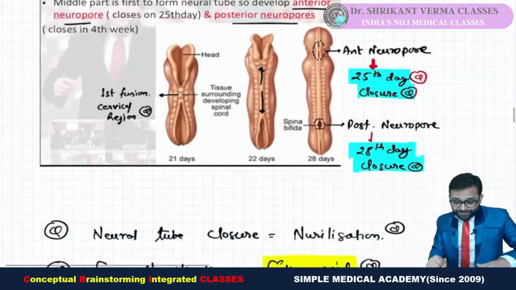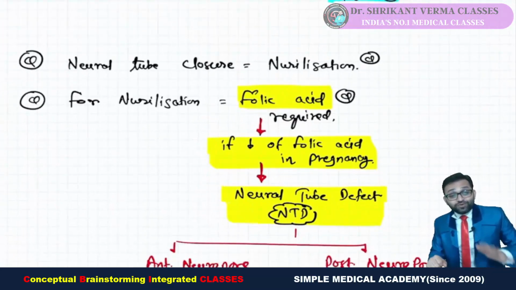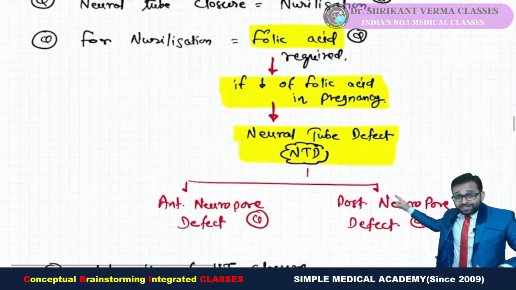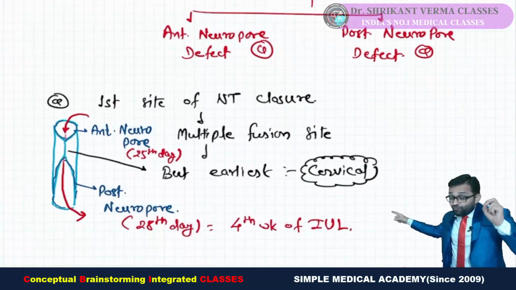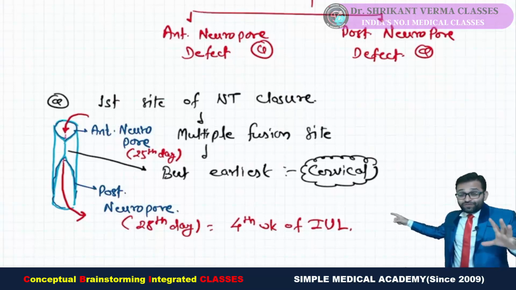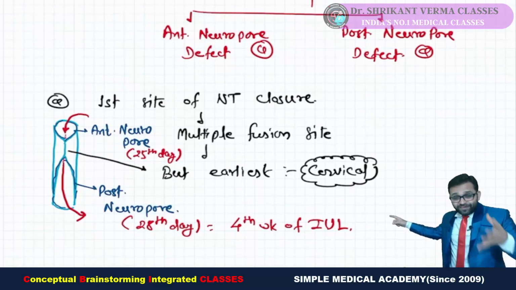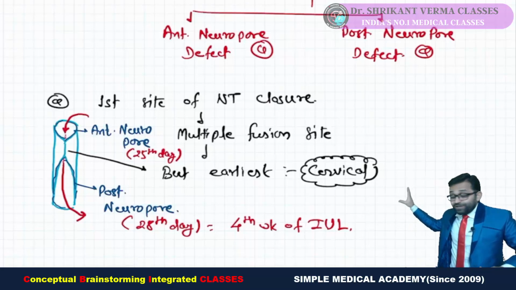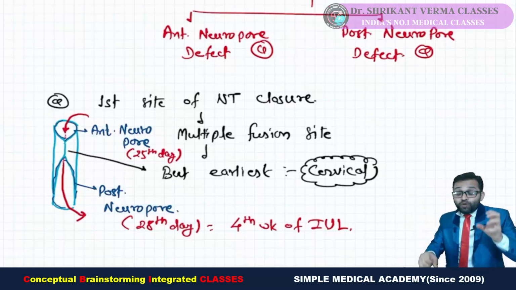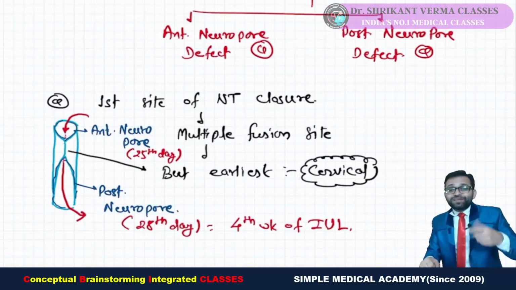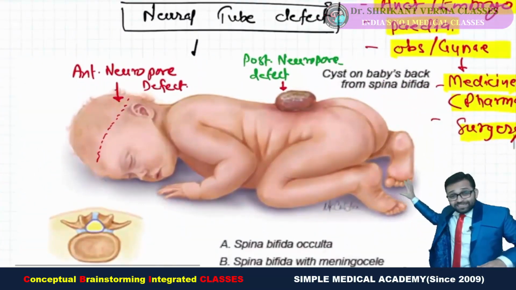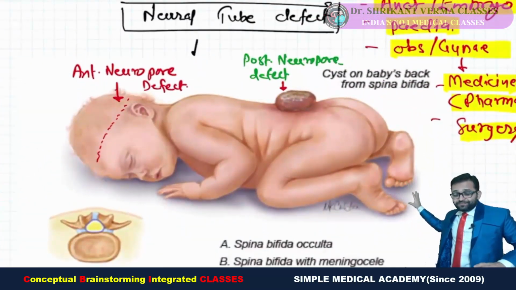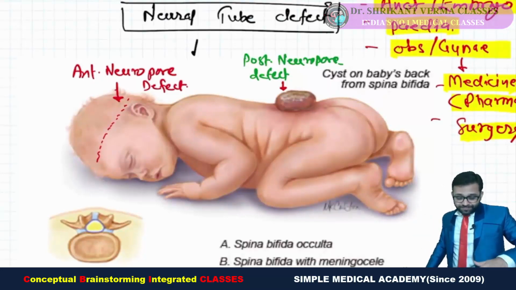If there is a problem, then there is our neural tube defect. And with proper integration with our ObGyn, folic acid is very important. If it is not properly given to the pregnant lady, then this neural tube cannot properly form, and there is a neural tube defect. So all these points we had seen. That's why it is leading to different kinds of abnormalities in the central nervous system.